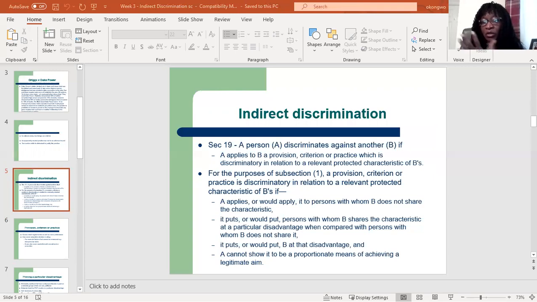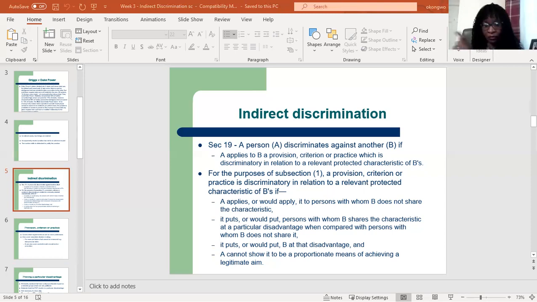So it goes on. The second part says, for the purposes of subsection 1, a provision, criterion, or practice is discriminatory in relation to a relevant protected characteristic of B if A applies or would apply it to persons with whom B does not share the characteristic. In other words, what it is saying there is that A applies the criteria to everybody. So that is to Sarah and those that do not share Sarah's characteristics.